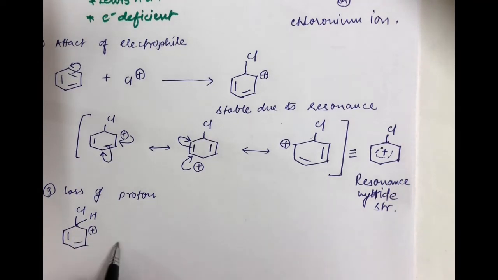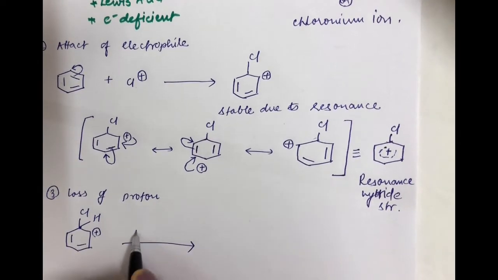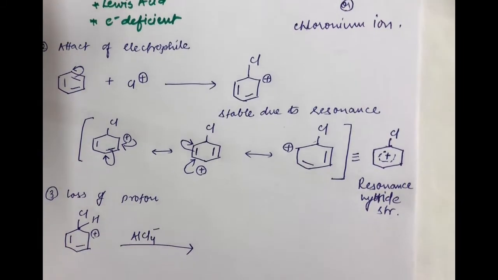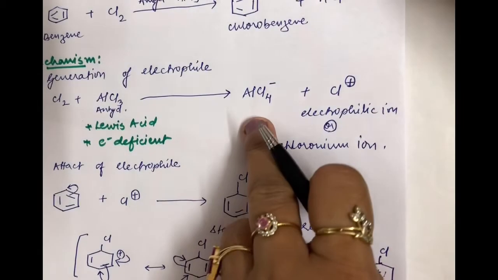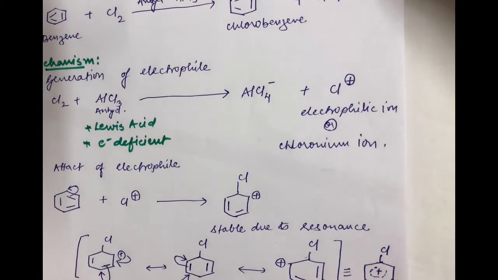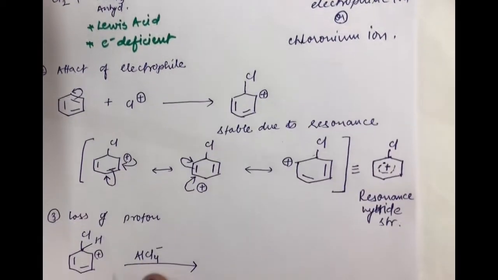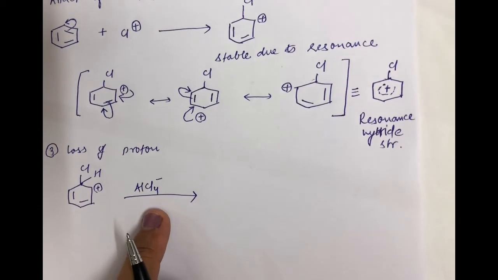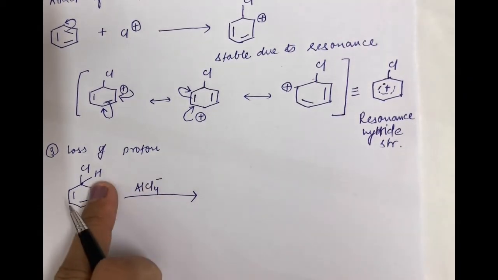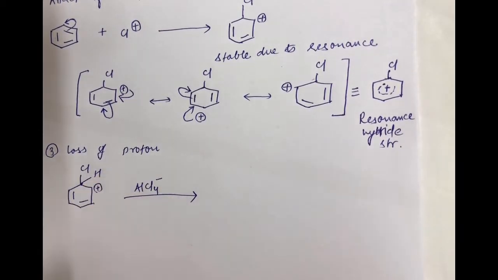So what happens? Now the AlCl3 which was formed in the first step can be taken in the last step of the mechanism to help in the release or loss of this particular proton H.